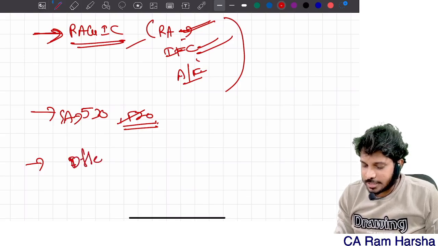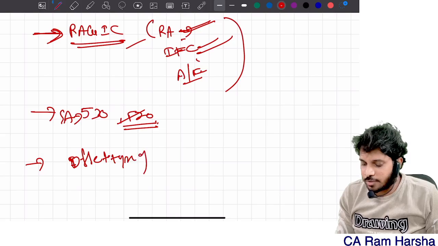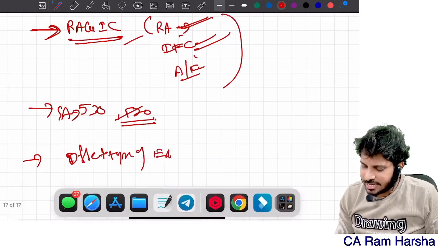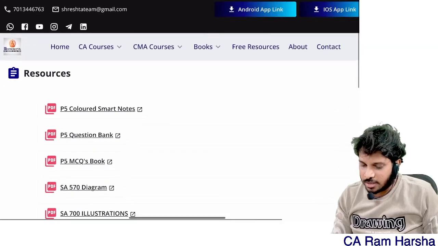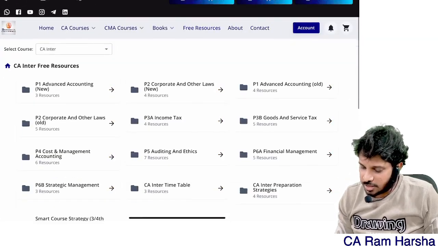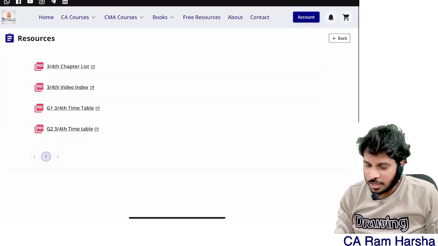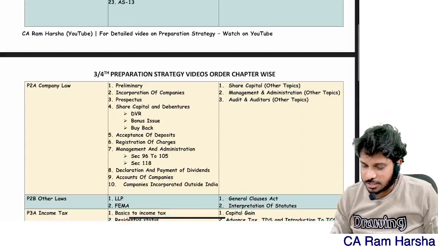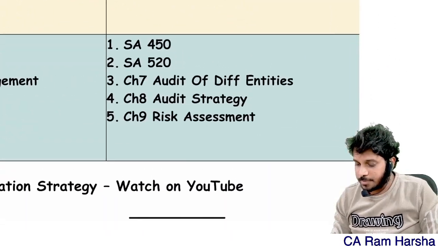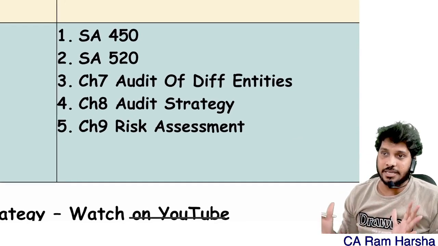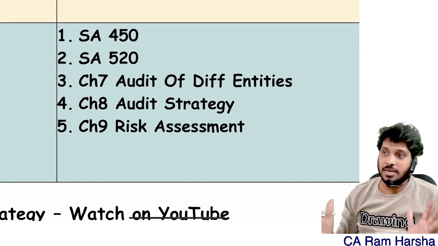different types of entities. Different types of entities also you can leave. Best, I can give you that list here itself. In our resources itself, I have given the 3/4 preparation strategy. Here you see the 3/4 chapter list. Inside that audit, if you open these topics, you can straight away leave them fully.